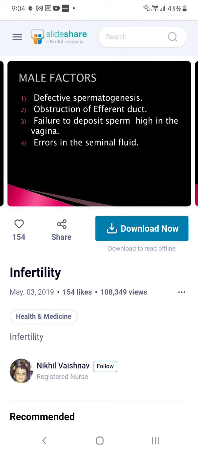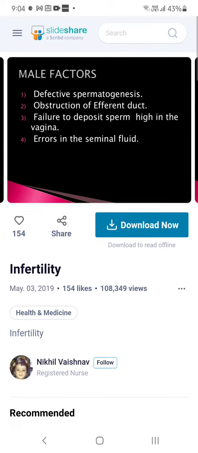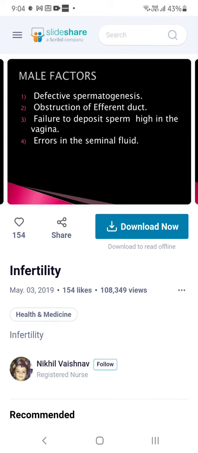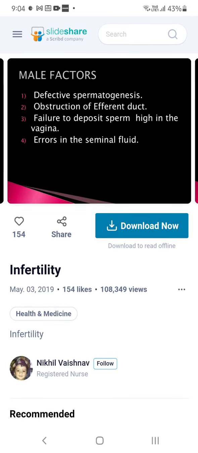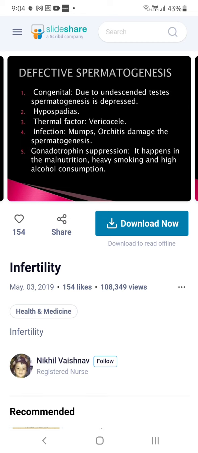So what is seminal fluid? In the seminal fluid only, the sperms will be actively movable. If the seminal fluid is less, then the sperms cannot move actively. Also, sometimes the males cannot deposit the complete sperms in the vaginal area of the females. That is also one of the reasons for not getting pregnant.